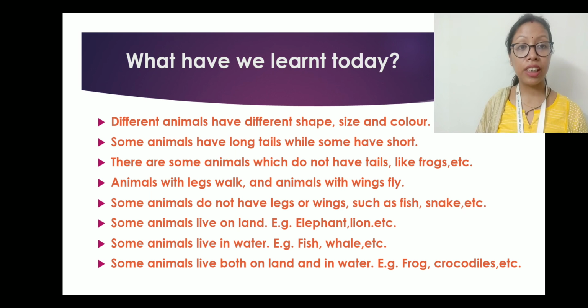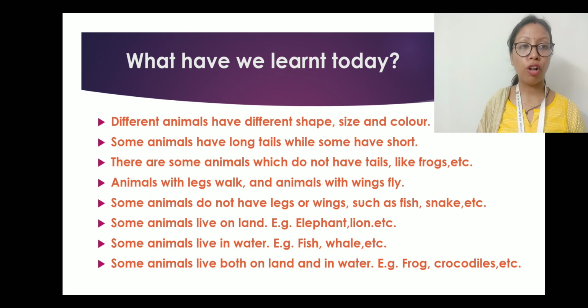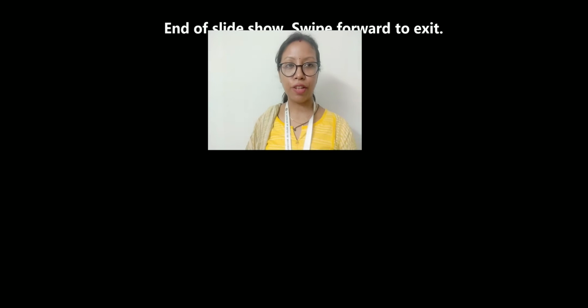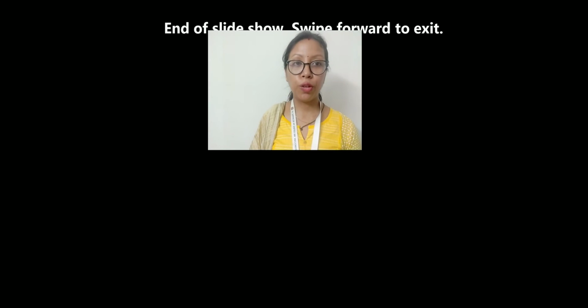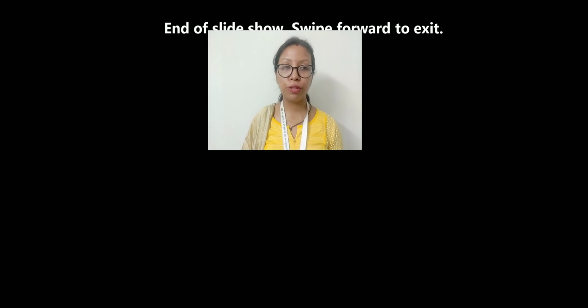And some animals live on land, for example, elephant, lion, etc. Then some animals live in water, for example, fish, whale, etc. And some animals live both on land and in water, for example, frog, crocodiles, etc. So these are some of the points that you have to remember. Go through the lesson, read it thoroughly, as it is very important for you to read each line and understand each concept of what is written.